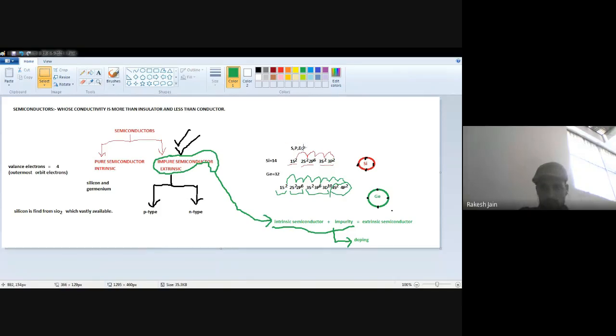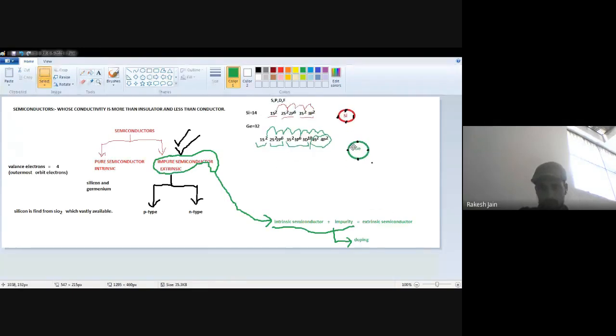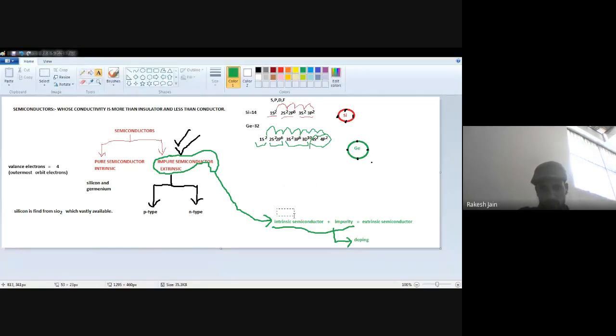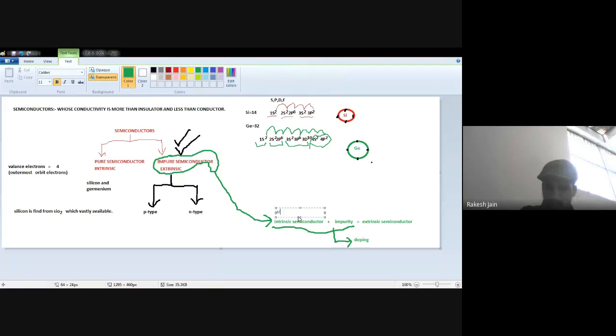Now you will see what I told you. Intrinsic semiconductor, it means what? Silicon or germanium, because I told you that intrinsic semiconductor means silicon or germanium. So as an intrinsic semiconductor, either you use silicon or you use germanium.